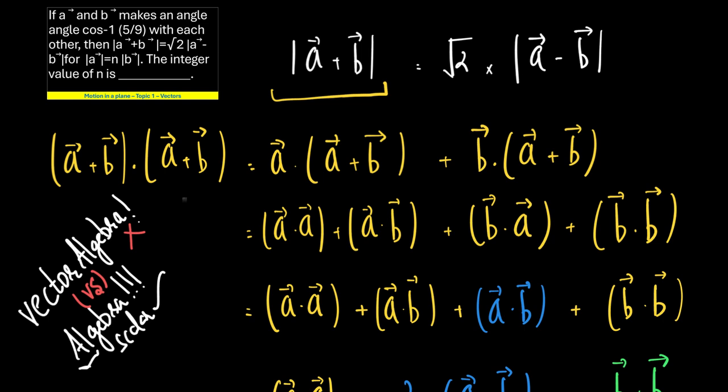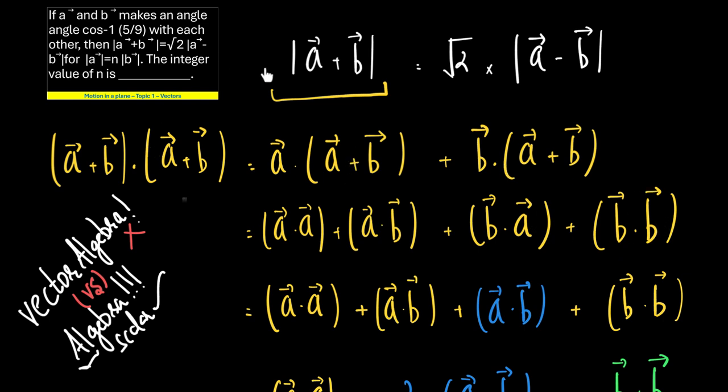We've been given that vector A and vector B make an angle cos inverse 5/9 with each other, and that the magnitude of vector A plus vector B is root 2 times the magnitude of vector A minus vector B. So the LHS is the magnitude of vector A plus vector B. First we'll consider this LHS alone. What is (A + B) dot (A + B)? It gives us A dot (A + B) plus B dot (A + B). A dot (A + B) gives A dot A plus A dot B. B dot (A + B) gives B dot A plus B dot B.